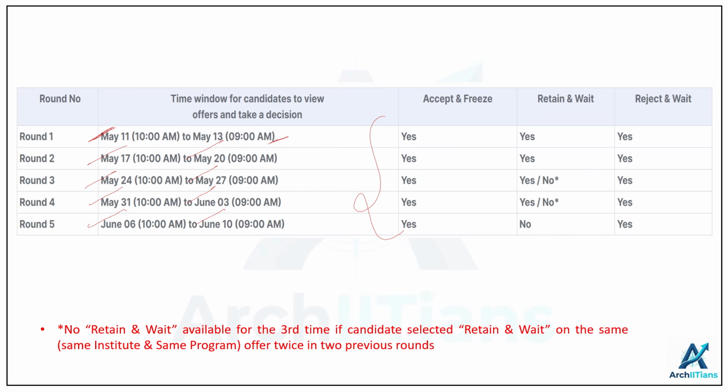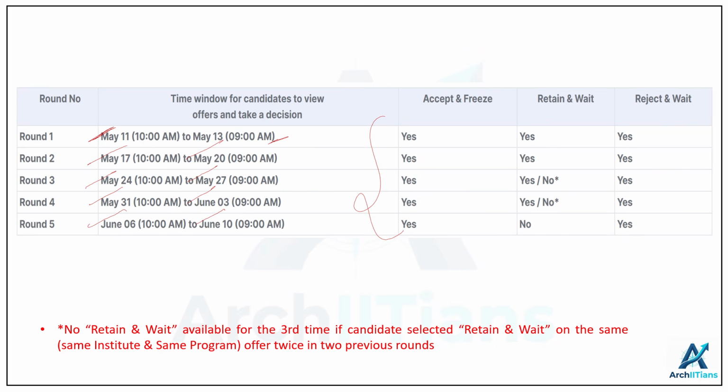This is basically you are happy with the college that you are offered, with the program that you are offered, and when you opt for this, you are basically out of the selection process. This is your final choice, and whenever you click on accept and freeze, after that you have to click on submit to confirm your selection. The next step is to visit the corresponding institute and follow their specified procedure to complete your admission process.